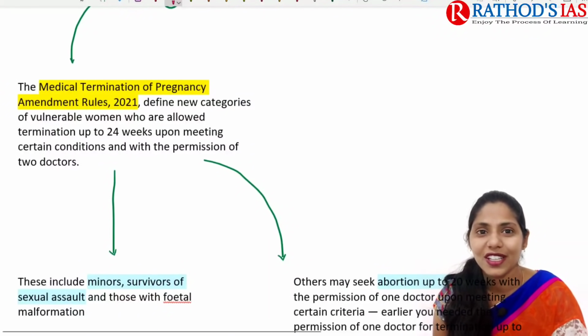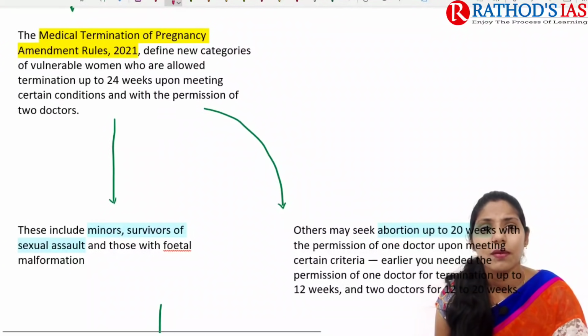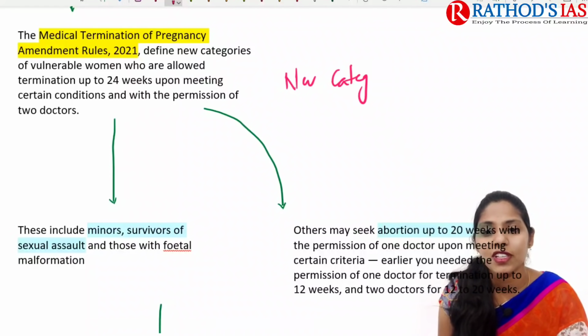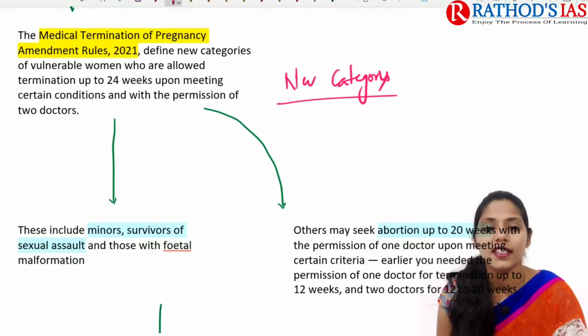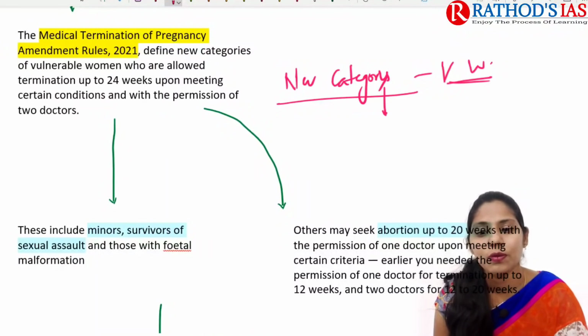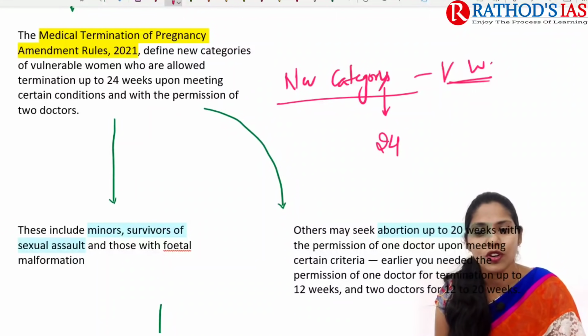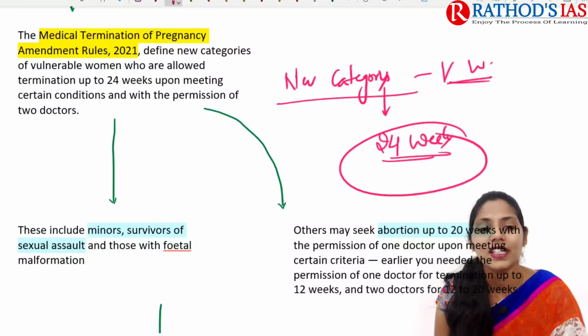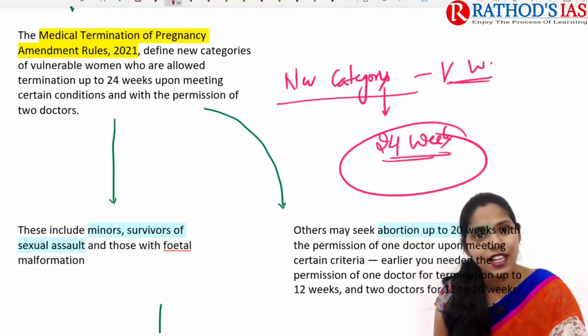And if you are talking about details, it says that the Medical Termination of Pregnancy Amendment Rules 2021 defined some new categories, especially for vulnerable women. And these women are now allowed to go for termination of pregnancy till 24 weeks upon meeting certain conditions, and they need to get permission from at least 2 doctors.